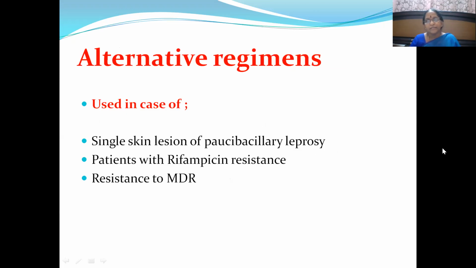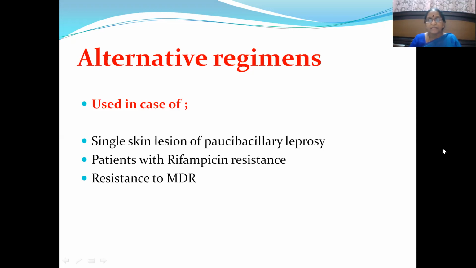Then after discussing the dapsone monotherapy and multi-drug therapy, we have alternative regimens also. Okay, so what are they? And when to use these alternative regimens, let us see. These alternative regimens are used in case of single skin lesion of paucibacillary leprosy. This is one indication. And number two, they are also used in case of patients with rifampicin resistance where you can't put the patient on rifampicin.